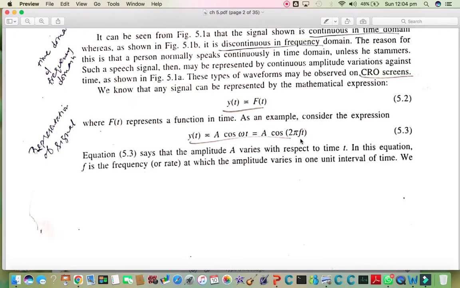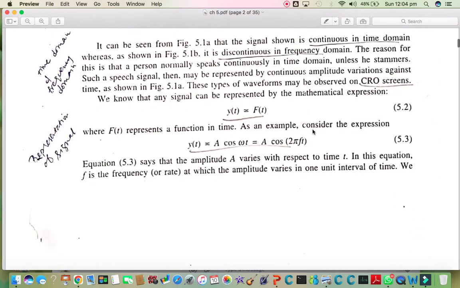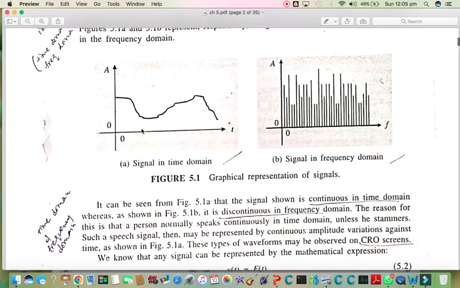Once we translate that signal into the mathematical model, then we can do the processing of that signal. But it is a cumbersome process, very hectic, difficult and complex, and too much mathematical knowledge is needed to do the kind of processing required on the mathematical model of that signal.